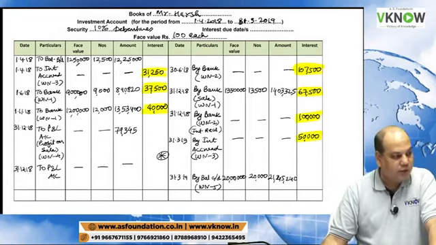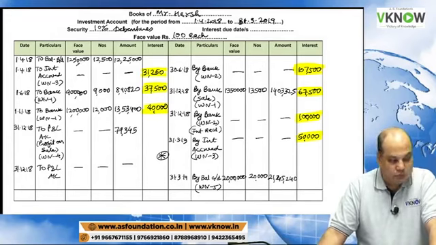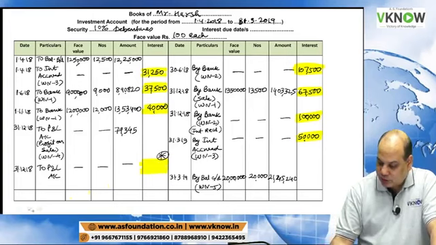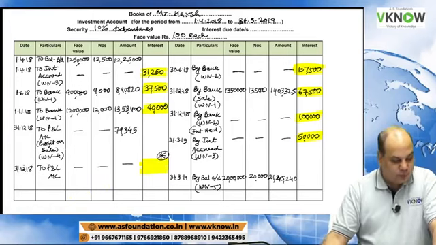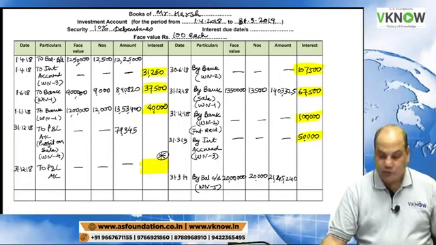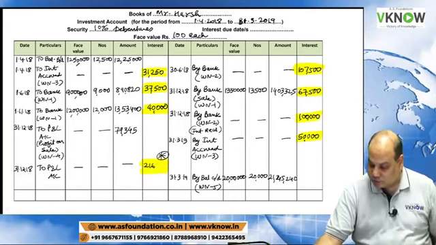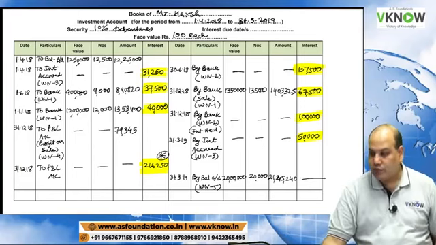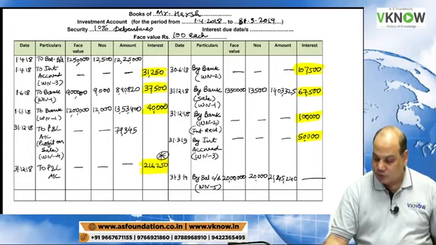So this will give me net interest. How much interest will be transferred? 216,250 is right.